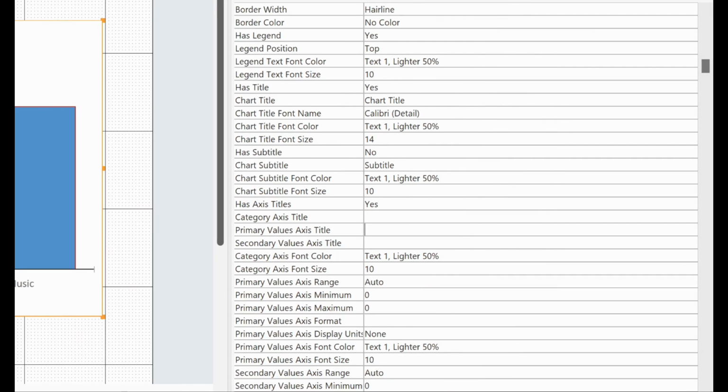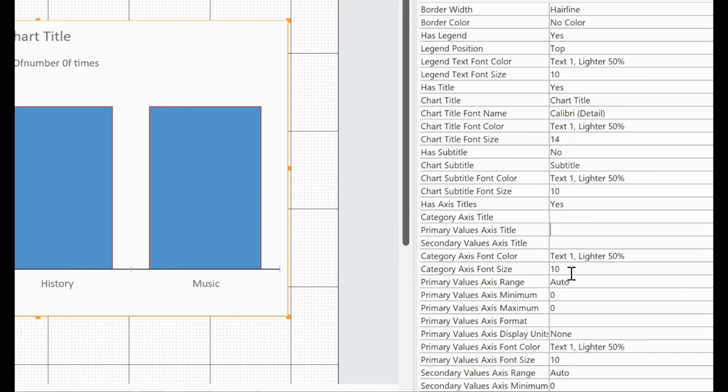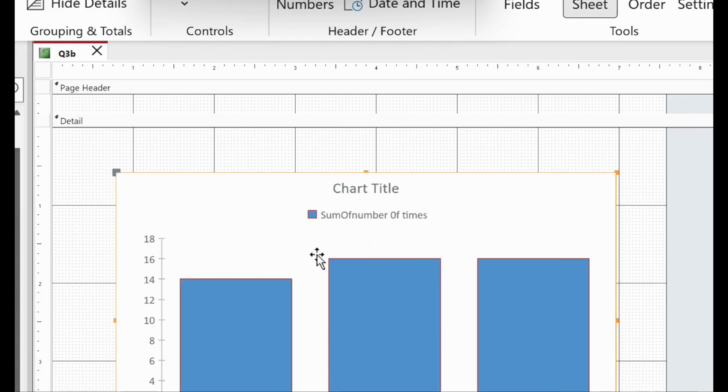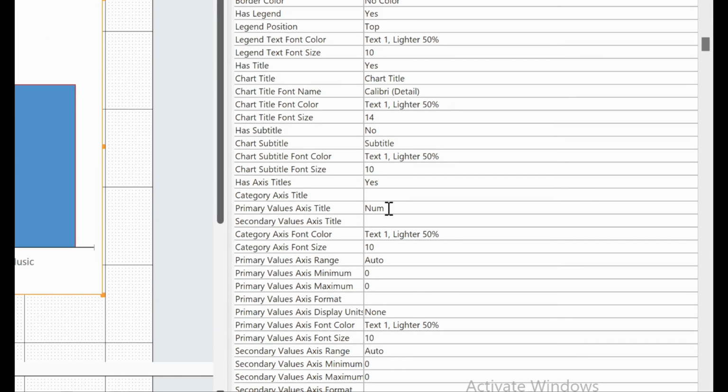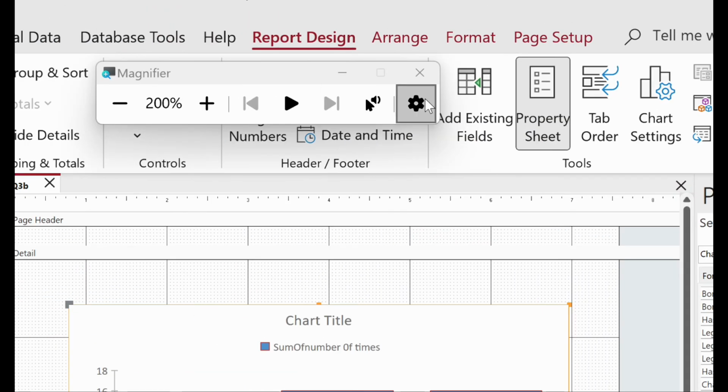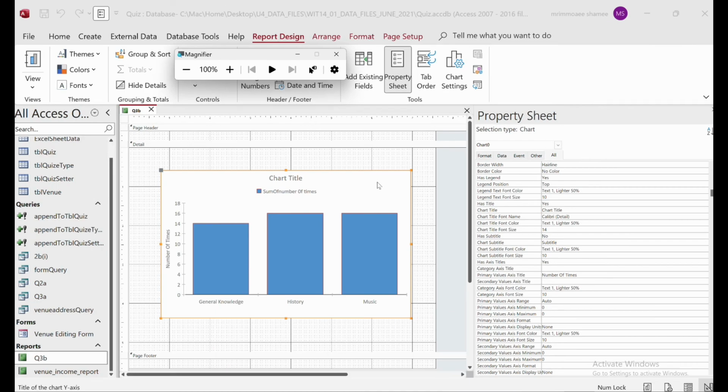Inside the y-axis we will add number of times, since this one is the number of times. Okay, here it is showing that way.